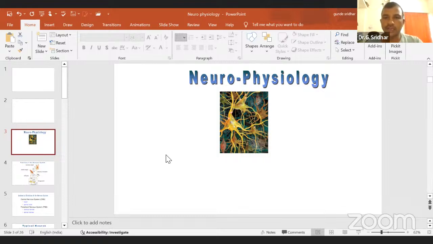After discussing the neuron structure, we will discuss the types of neurons, because there are different types of neurons based upon their function as well as their structure. Then we'll discuss what a synapse is and the different types of synapses based upon their structure and their connectivities. After discussing synapses, we'll also discuss synaptic transmission and the mechanism of synaptic transmission.